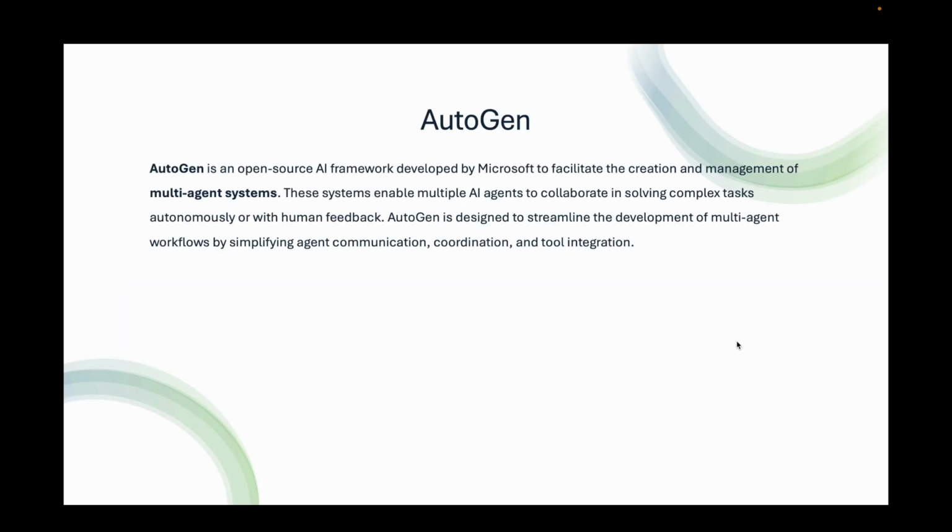AutoGen is an open source AI framework developed by Microsoft to facilitate the creation and management of multi agent systems. These systems enable multiple AI agents to collaborate in solving complex tasks autonomously or with human feedback. AutoGen is designed to streamline the development of multi agent workflows by simplifying agent communication, coordination, and tool integration.